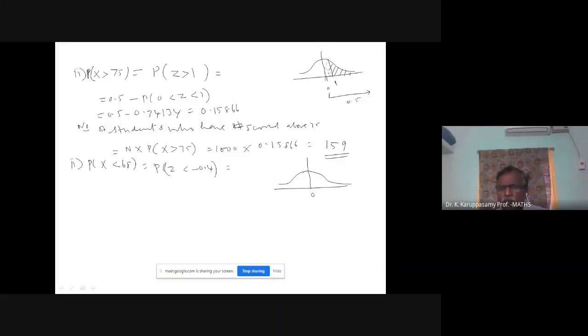Minus 0.4 is maybe at this place. If it is less than, then left side. We need the portion which is left side of the ordinate minus 0.4.